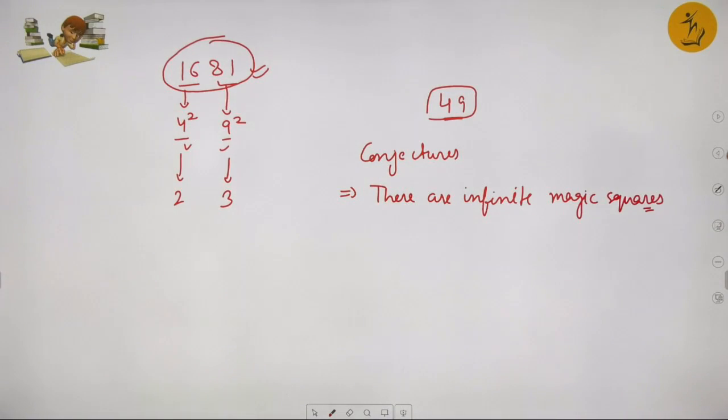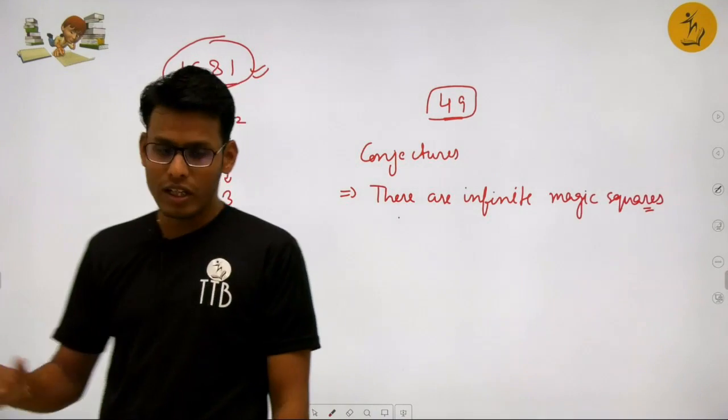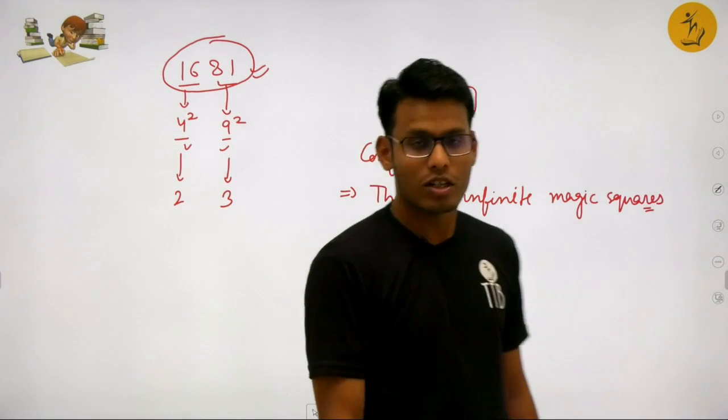So this is the conjecture. I am repeating the conjecture. There are infinite magic squares. If it is proven, then it will be a theorem. Otherwise, it's not a theorem.